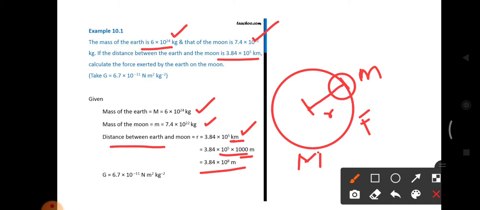So when we multiply by 1000, we get 3.84 into 10 power 5, and 1000 we can write as 10 power 3. So when we add 5 and 3 we get 10 power 8 meter. And you know the value of G, that is a constant value, 6.7 into 10 power minus 11 Newton meter squared kilogram power minus 2.